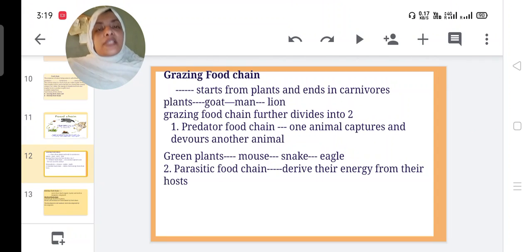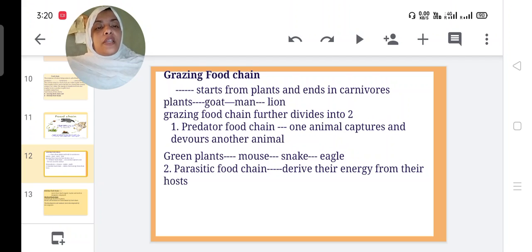Grazing food chain means it starts from plants and ends in carnivores. Starting from plants, grass, and ending in carnivores like the lion. Plants are eaten by goats. We eat mutton. Men eat mutton. Then the lion eats man, the lion kills man. The grazing food chain is further divided into two: predator food chain and